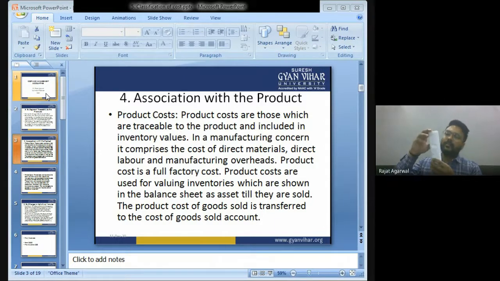To make the remote, I incur the expenditure of plastic, rubber, printing, and labor. So all the expenses, all the costs that are incurred in manufacturing a product are known as product cost, as the name suggests.